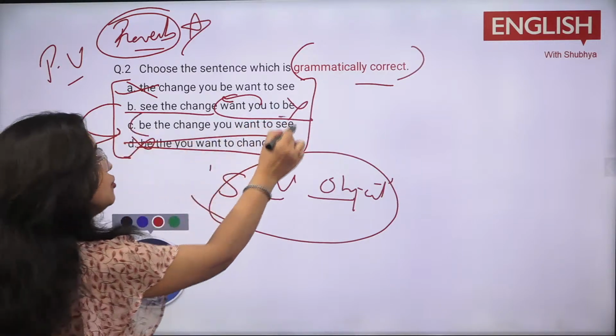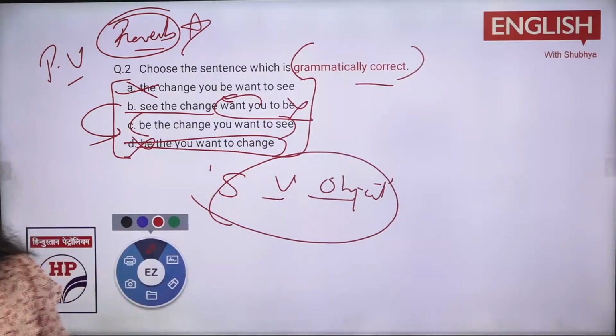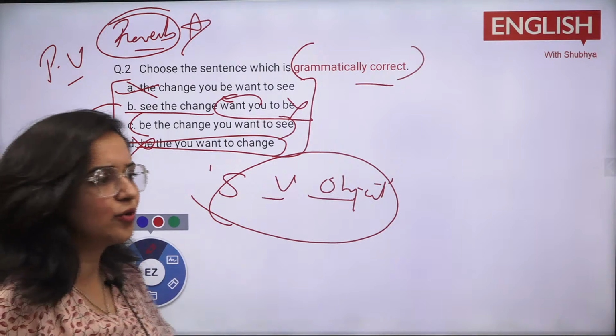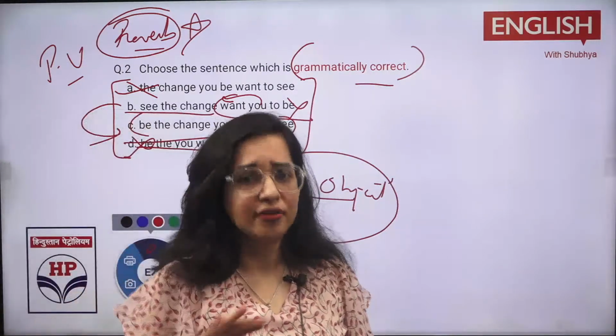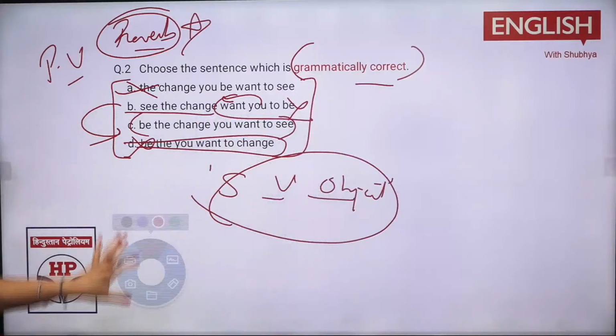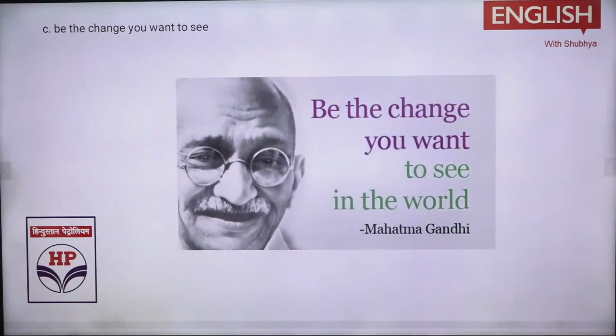वो change बनो जो तुम देखना चाहते हो. Like अगर बोले कि लाइफ में कुछ ऐसा करो, like जो change तुम reality में लाना चाहते हो, पहले खुद करो. That we say ना, don't throw garbage on the roads and all that. तो पहले तुम मत फेंको ना, फिर बाकी लोग भी नहीं फेंकेंगे, right? So in this way, this was a proverb. You can get an idea. And this was spoken by, you can say, the famous Mahatma Gandhi ji. What he told us, be the change you want to see.